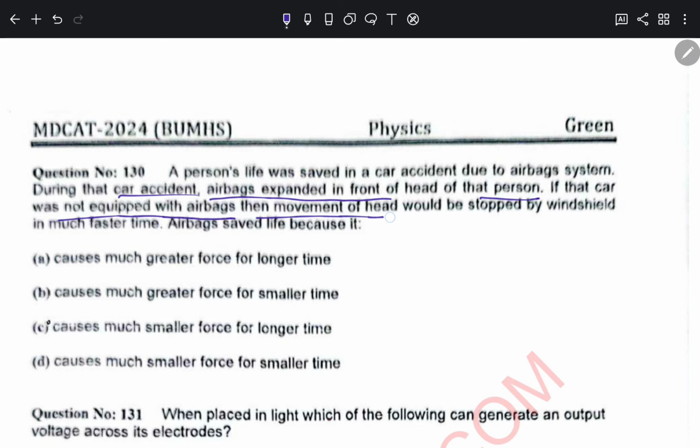So 135, a current carrying conductor of length L and current I is lying at an angle of 90 degrees to the direction of a uniform magnetic field B. Its length L is rotated clockwise through an angle of 90 degrees, and the current through it is reduced to 2/3, then the magnetic force on it becomes. Basically the equation for magnetic force is BIL.